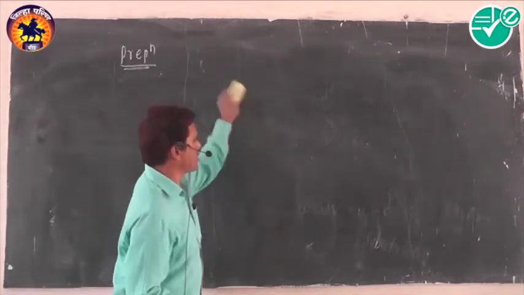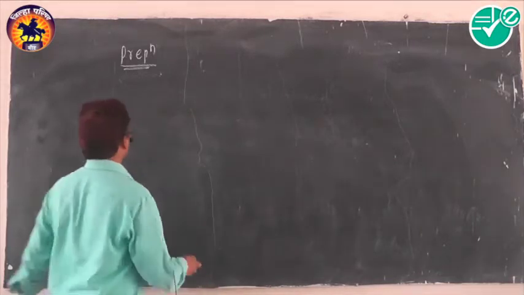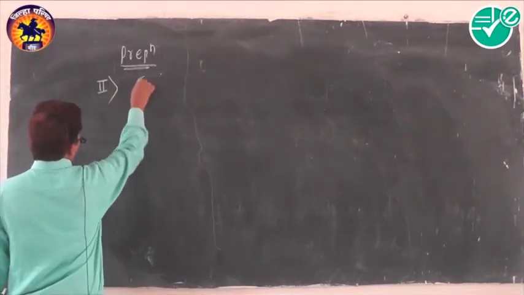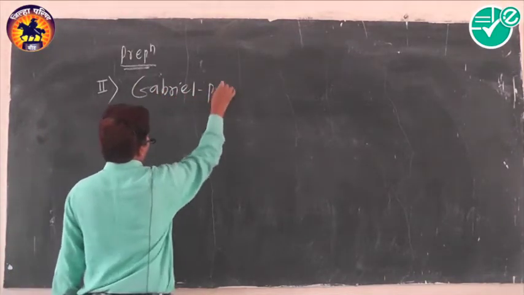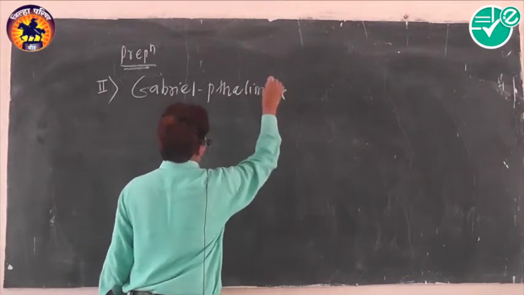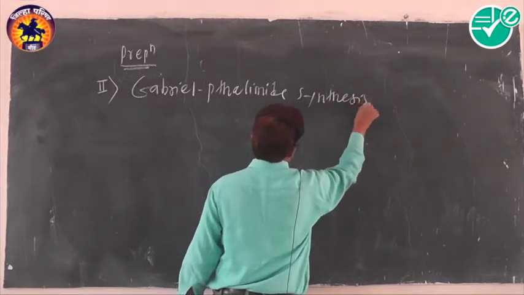Okay, then the second method: Gabriel phthalimide synthesis, also an important method.